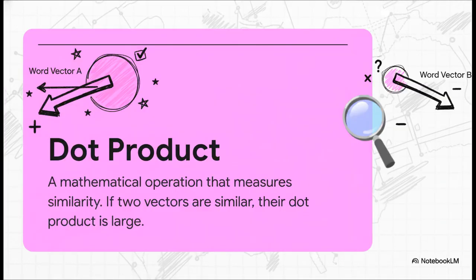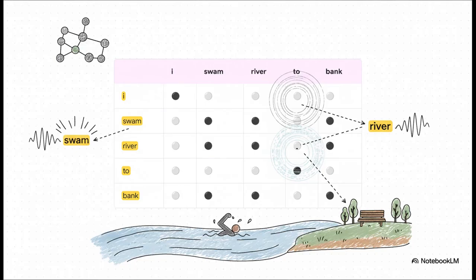The tool we use for scoring is a math thing called the dot product. But don't worry, you do not need to be a math whiz for this. The only thing you need to know is this. If two word vectors are pointing in a similar direction on that big map of meaning, their dot product is going to be a large number. It's basically just a score of how much they agree. Simple as that. And here you can see this process in action.